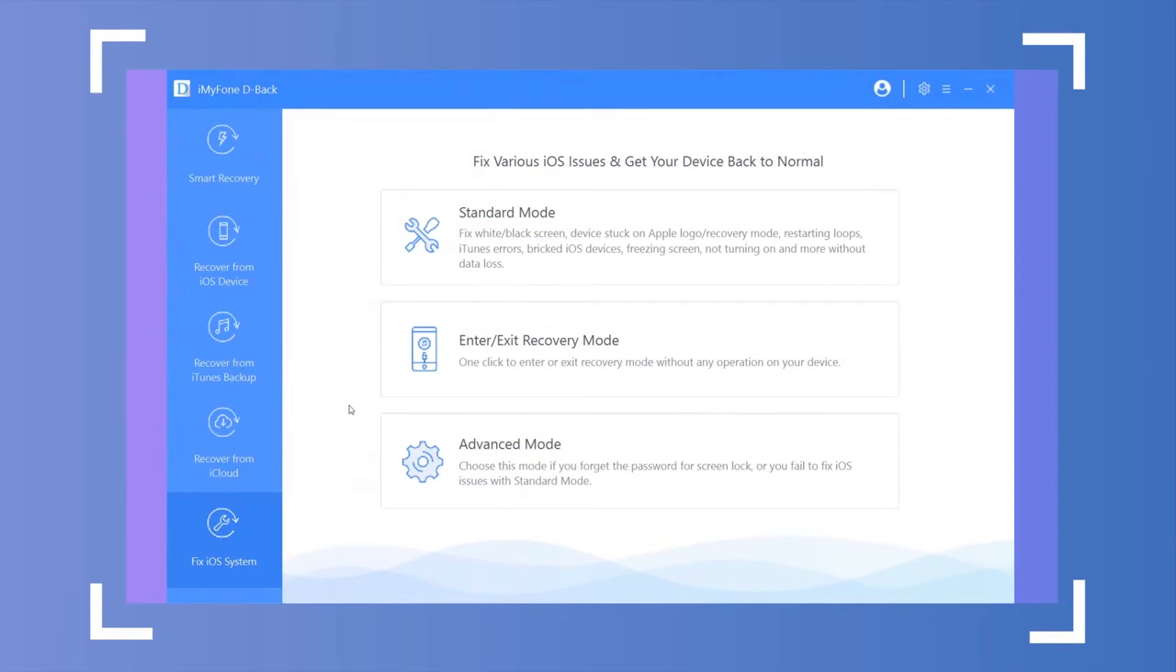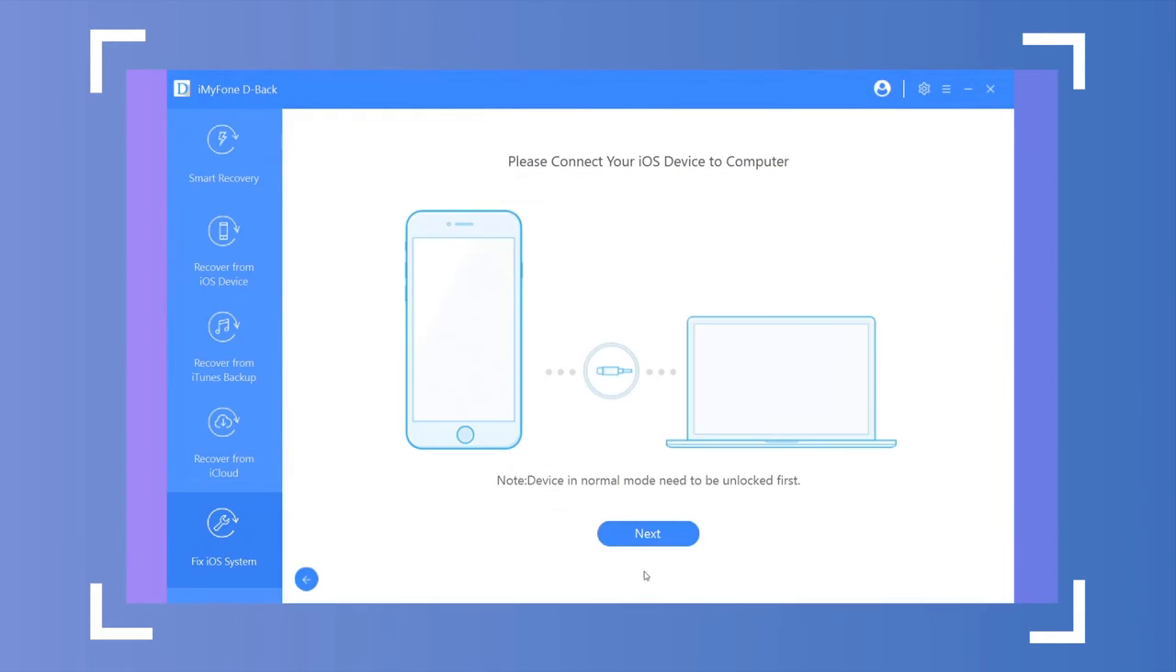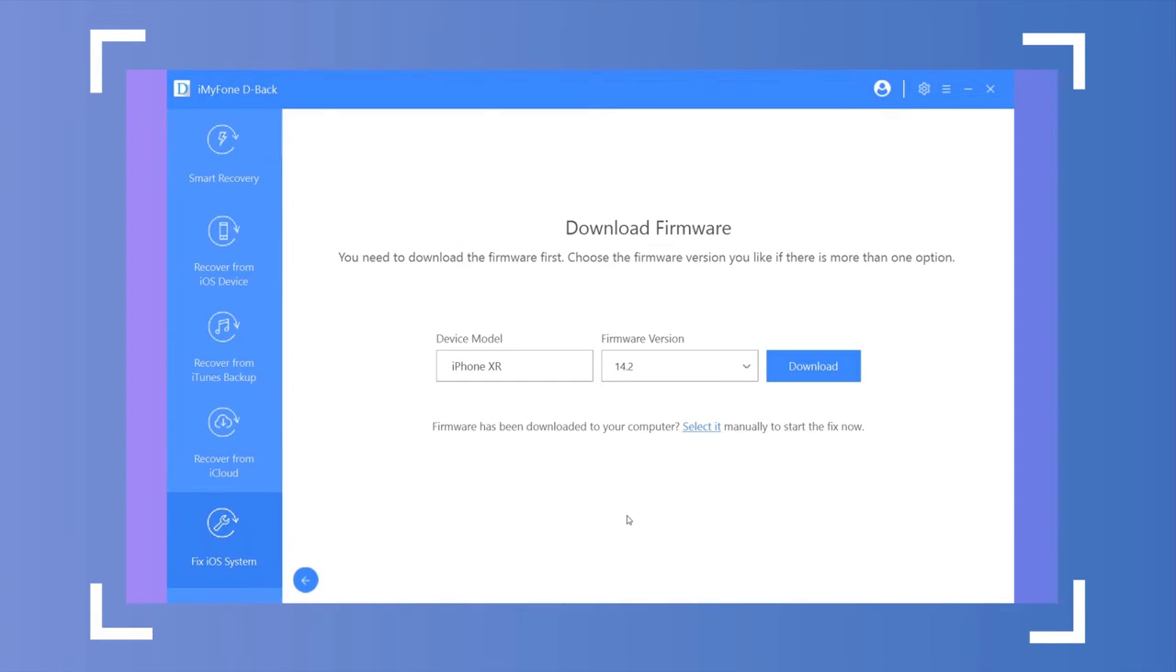Here are the steps. Step 1. From the Fix iOS System tab, choose Standard Mode. Then connect your device to the computer. Click Next. DBack will proceed to Step 2 if it detects your device. Otherwise, you will be prompted to put your device in DFU or recovery mode first. Please follow the on-screen instructions.